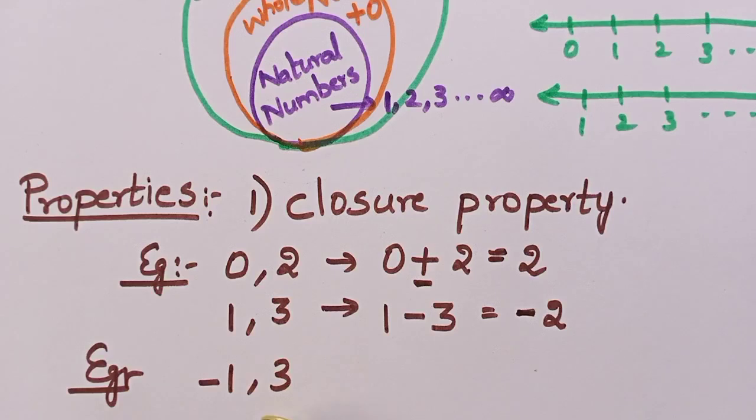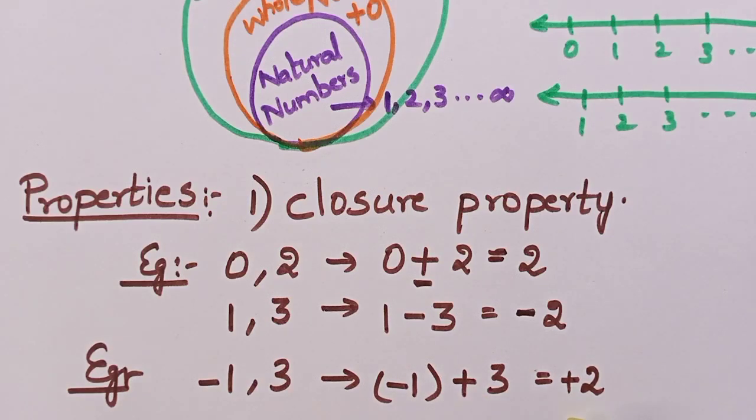Positive numbers are also integers. 0 is also an integer. So I can take minus 1 and 3. Now let me check for addition. Minus 1 plus 3. What will I get? I will get 2. The sign will be plus 2 because my bigger number is 3 here. 3 is having plus. So I will get a plus 2 here.